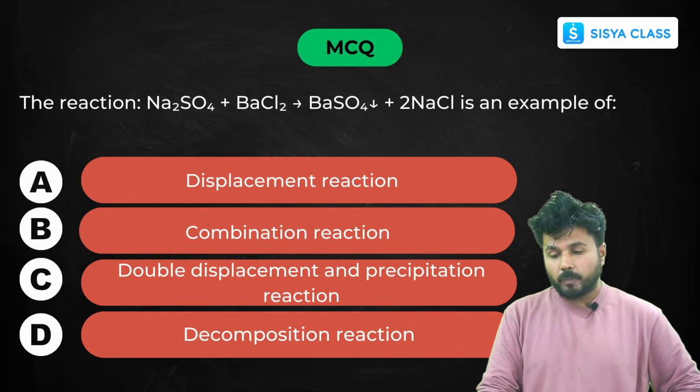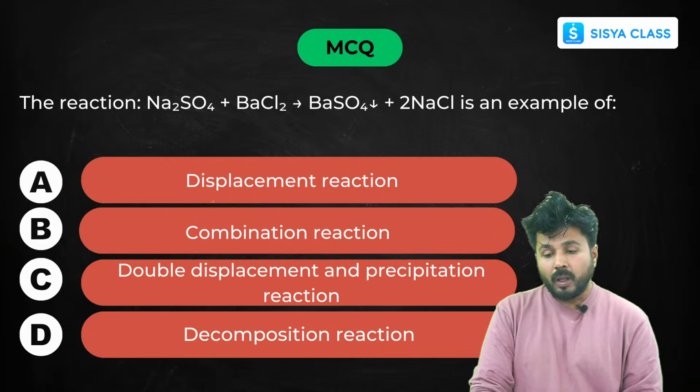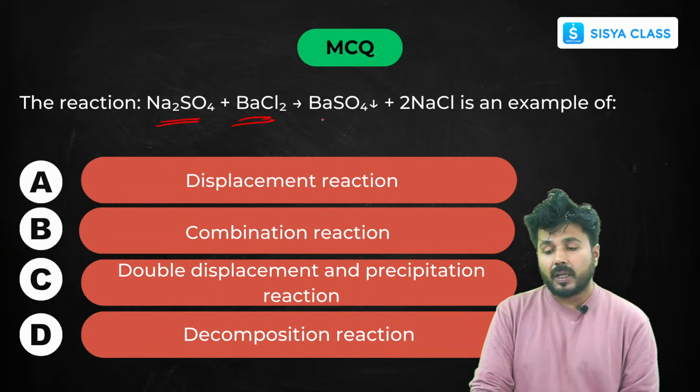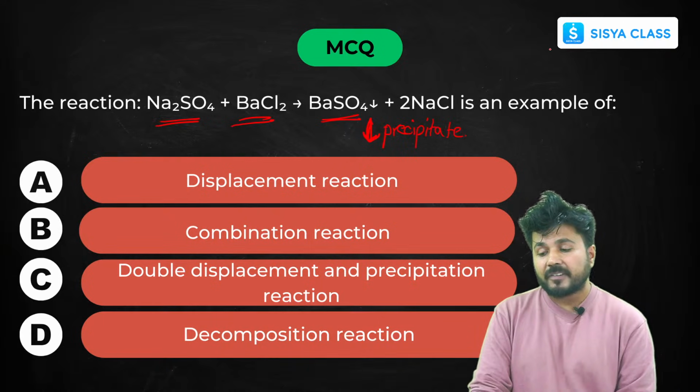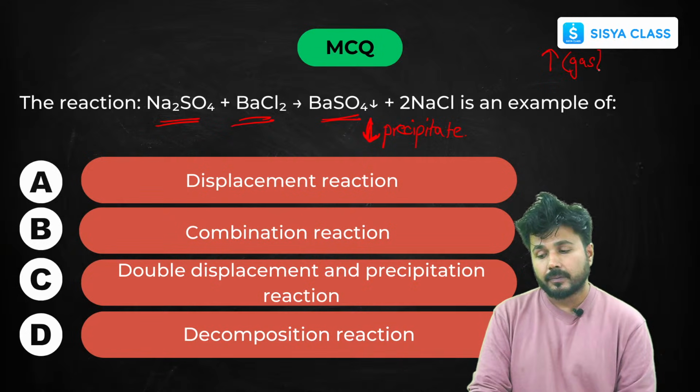Now next question. When sodium sulfate reacts with barium chloride, barium sulfate is formed. The sign of an arrow downwards denotes that it is a precipitate, an insoluble precipitate. A sign with an arrow upwards shows the gas evolved.